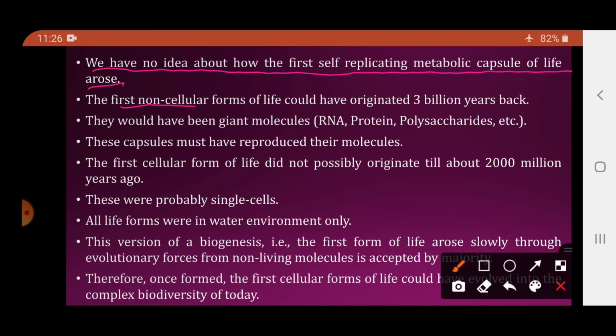The first non-cellular forms of life could have originated 3 billion years back. So first life was the non-cellular form of life, and it is believed that it might have originated some 3 billion years back. Now they could have been giant molecules like RNA, protein, polysaccharides, etc. Non-cellular मैंने बोला, the first life was a non-cellular life. So उसमें क्या हुआ होगा? So it might be a capsule, it might be a giant molecule which consisted of RNA, proteins, polysaccharides.